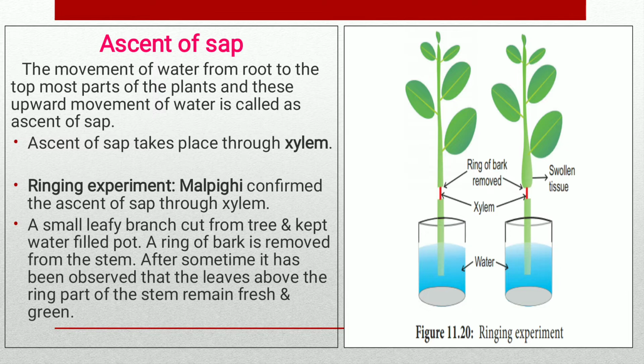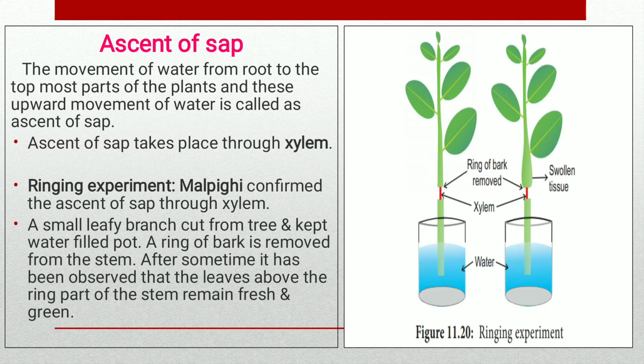Now we are discussing that the ascent of sap takes place through the xylem, and it can be shown by different experiments. Malpighian confirmed the ascent of sap through the xylem by an experiment, and this experiment is called the ringing experiment.